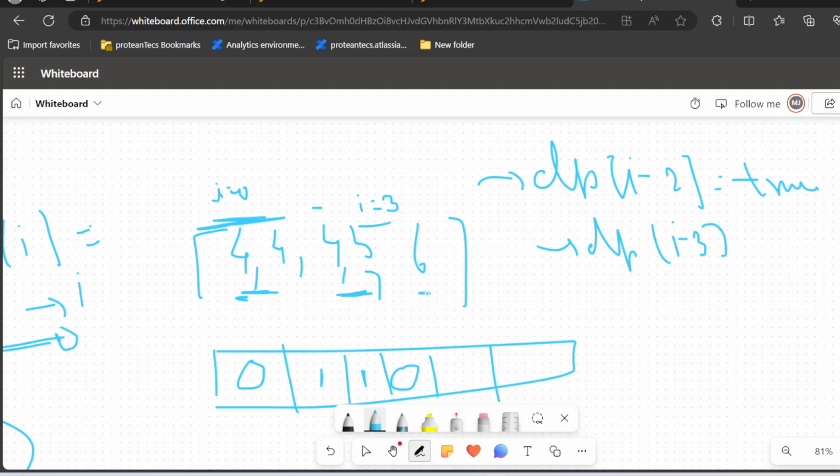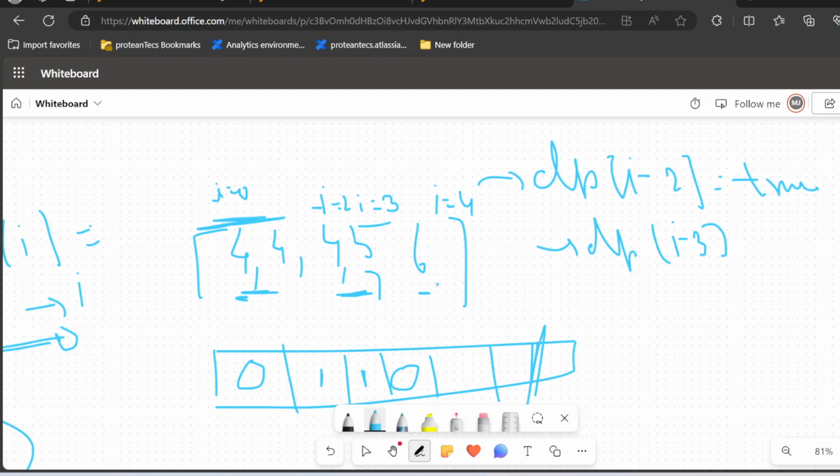Now let's go over here. Now we are moving to index 4. So i equal to 4. Now we need to check if these two elements are equal. No, they are not equal. Are these three elements equal? i equal to 2, i equal to 3, or i equal to 4. We can see no, they are not equal. But are they increasing in order? Yes, these three are increasing in order by 1.